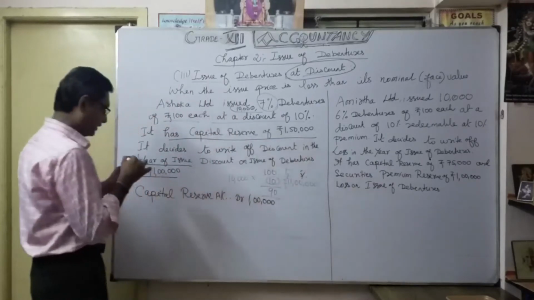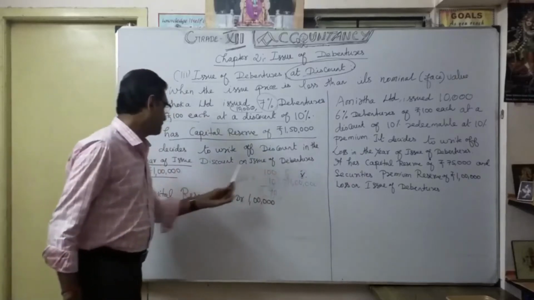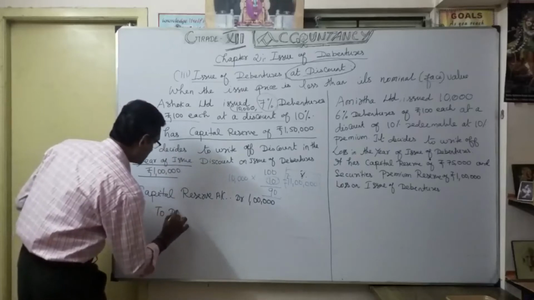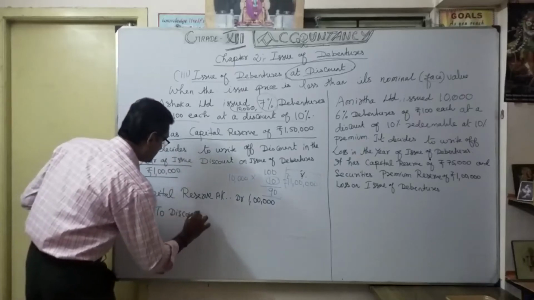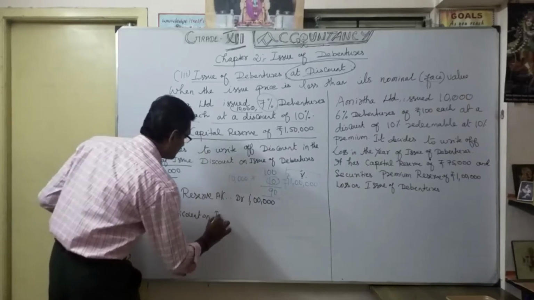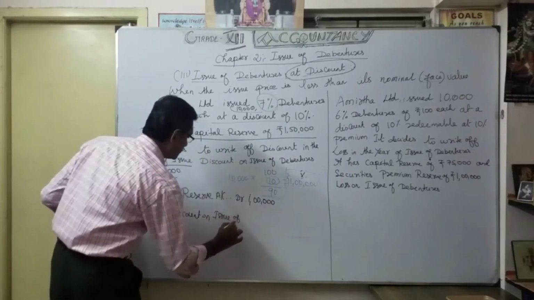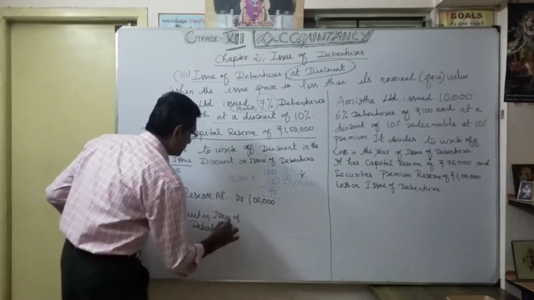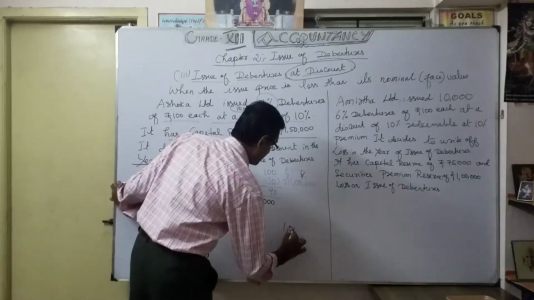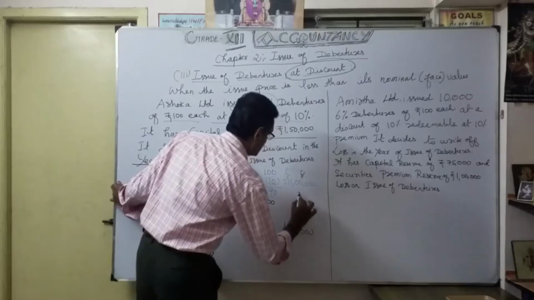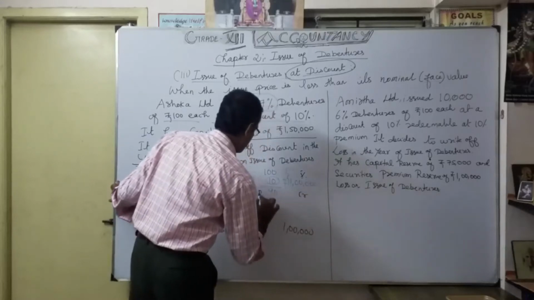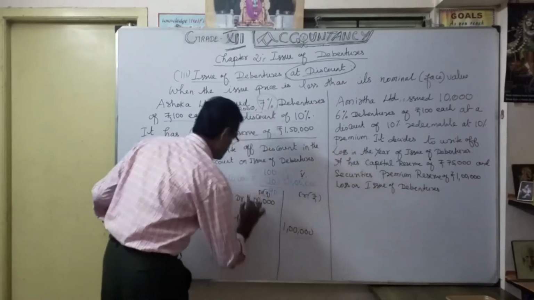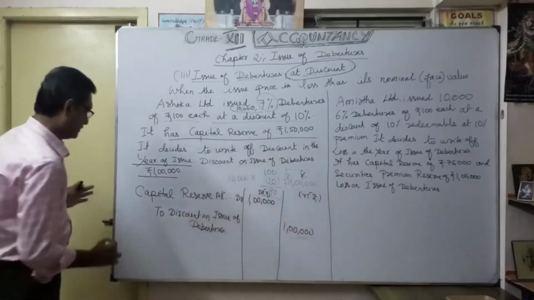Discount on issue of debentures, 1 lakh, that's what we are going to credit. Credit here, debit there. Okay.